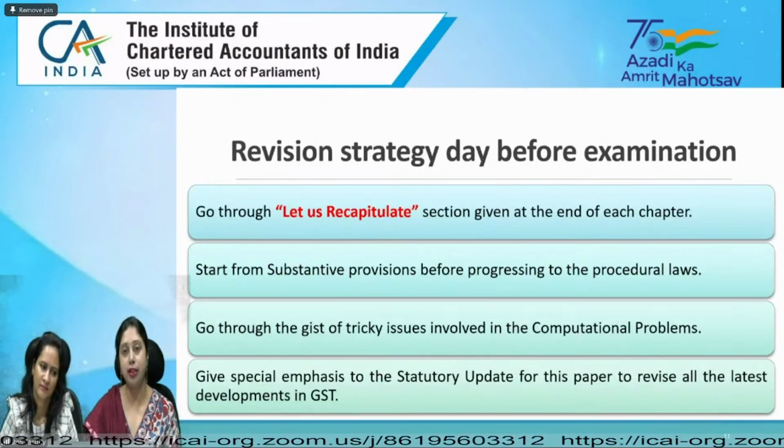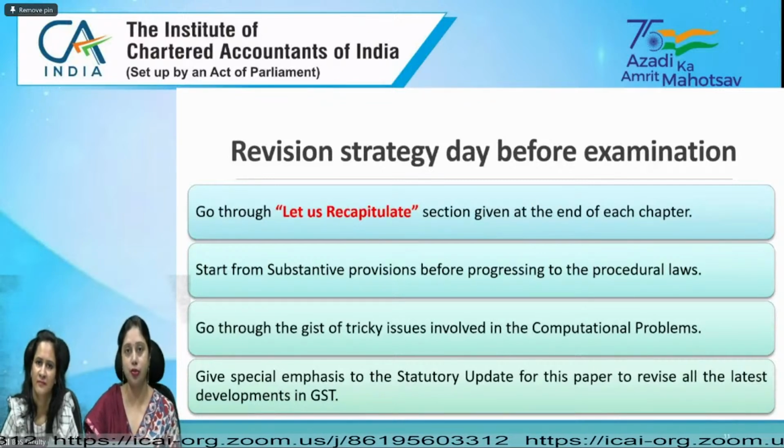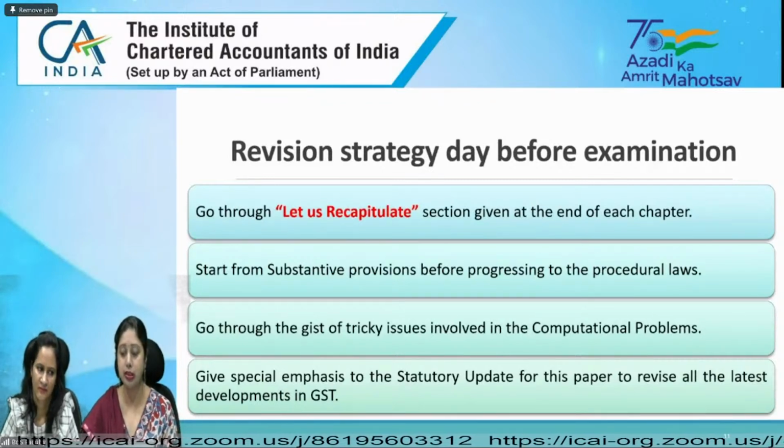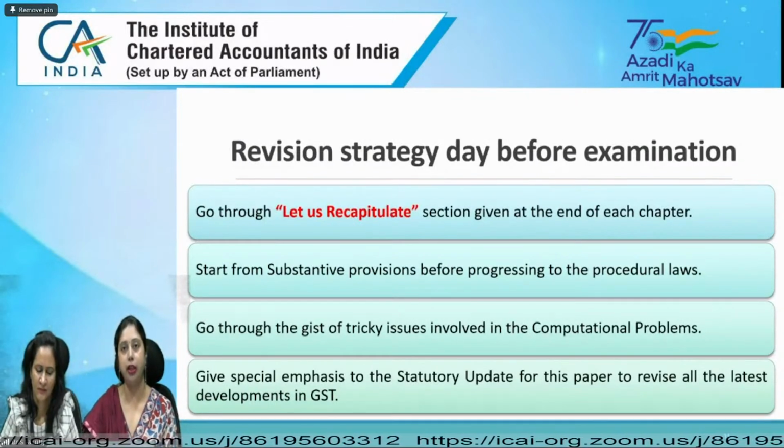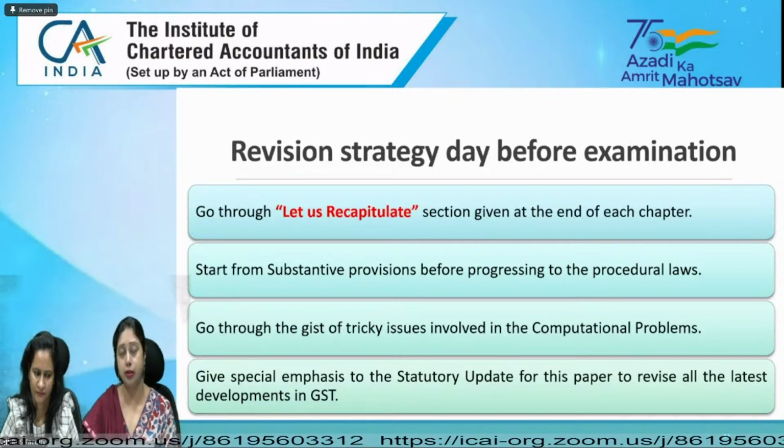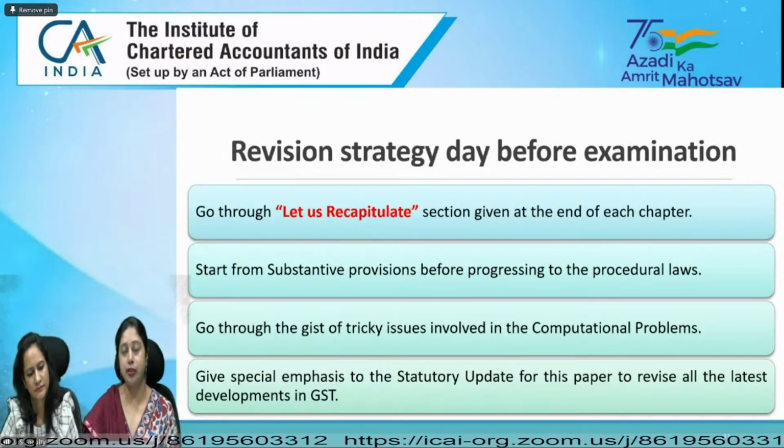So while revising also, we have to prioritize that. First of all, we should revise the substantive provisions, and then we should progress towards the procedural laws, that is registration, tax invoice, then payment, returns, e-way bill, accounts and records, TDS, TCS.